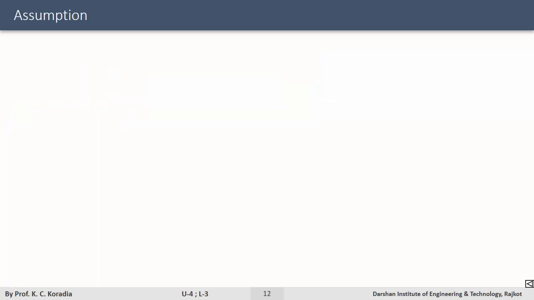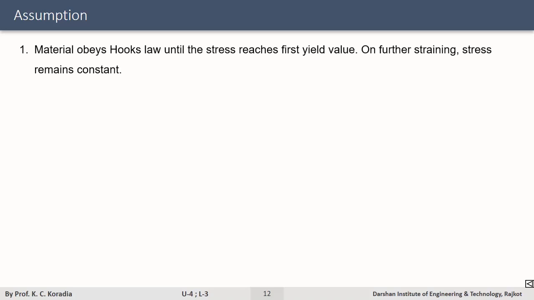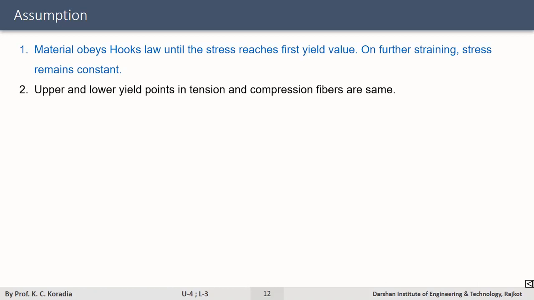While loading the section, from the extreme fibers reaching the yield value to the entire section getting plasticized, we make certain assumptions. Material obeys Hooke's law until the stress reaches first yield value. On further straining, stress remains constant. Upper and lower yield points in tension and compression fibers are the same.